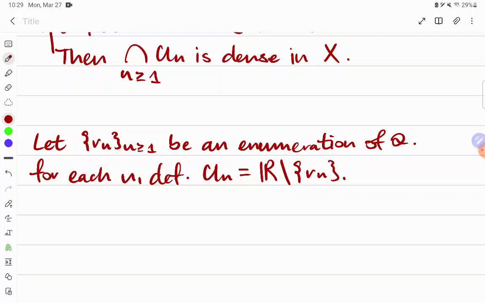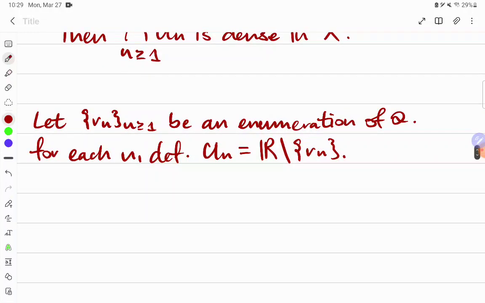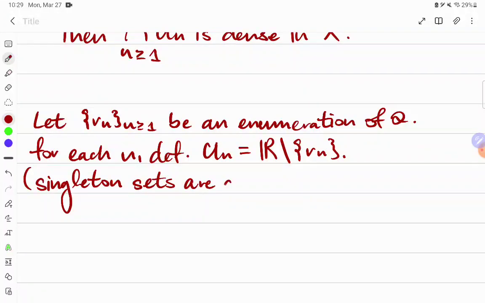And we're going to do this for each n, so we have this collection of sets that are going to be open because these singleton sets in any metric space are closed. Hence their complement is going to be by definition open.